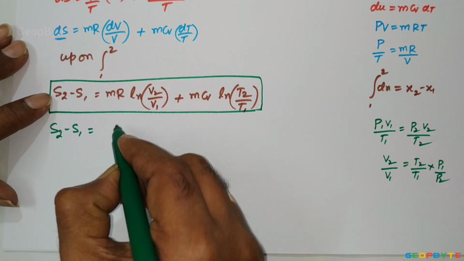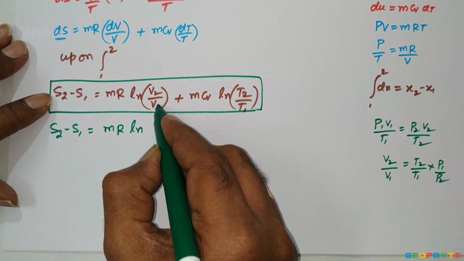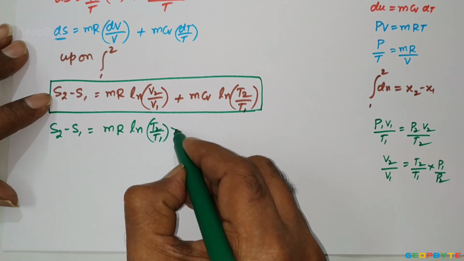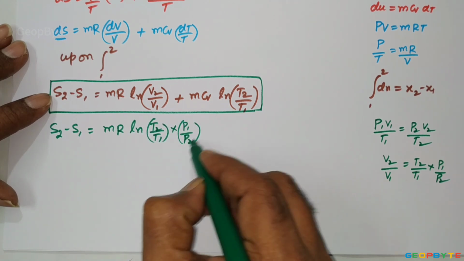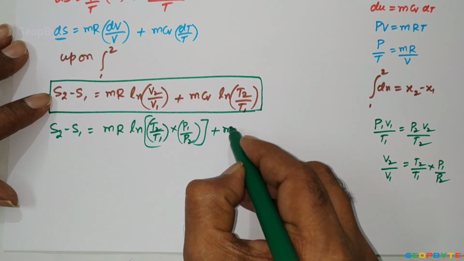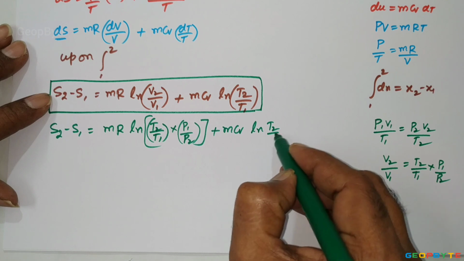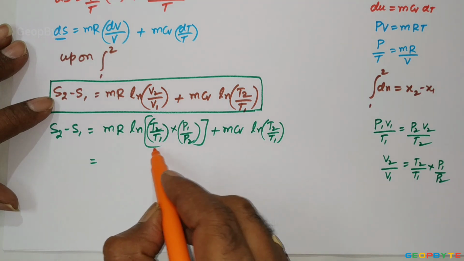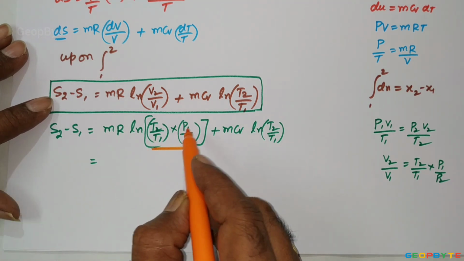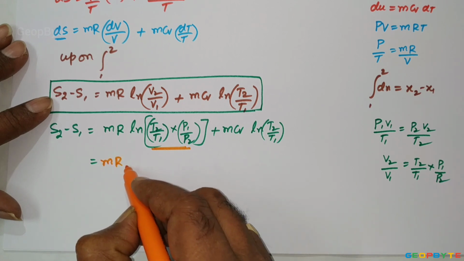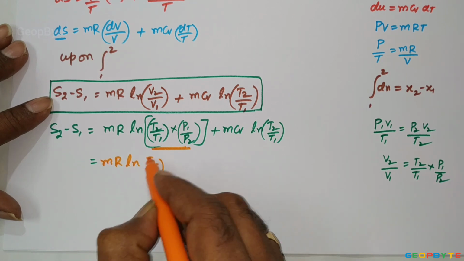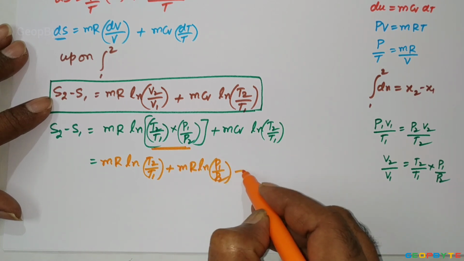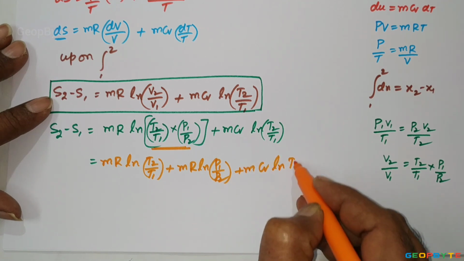S2 minus S1 equal to mR ln, in place of V2 by V1, T2 by T1 into P1 by P2, plus m Cv ln T2 by T1. Using log mn equal to log m plus log n, this is mR ln T2 by T1 plus mR ln P1 by P2 plus m Cv ln T2 by T1.